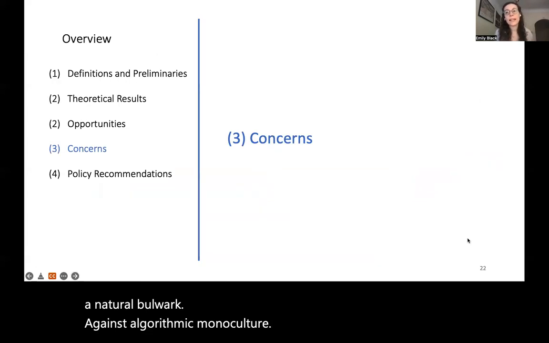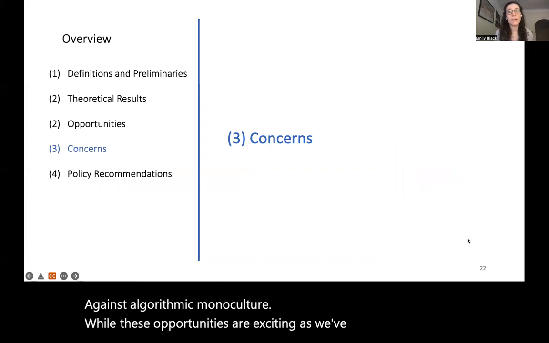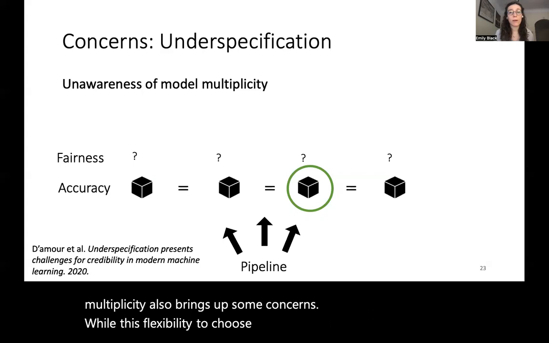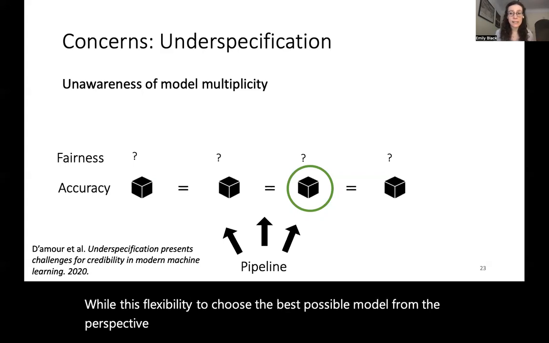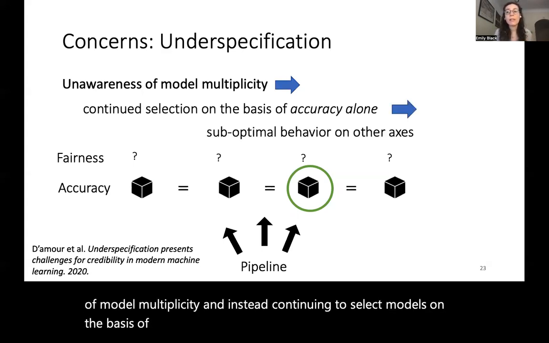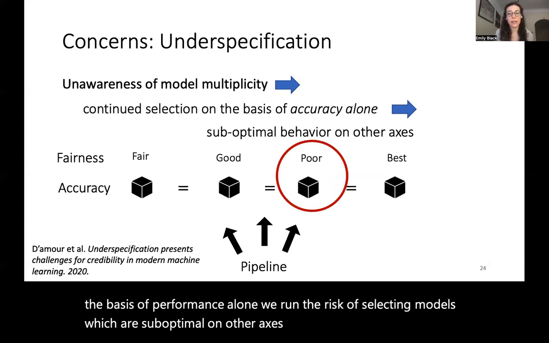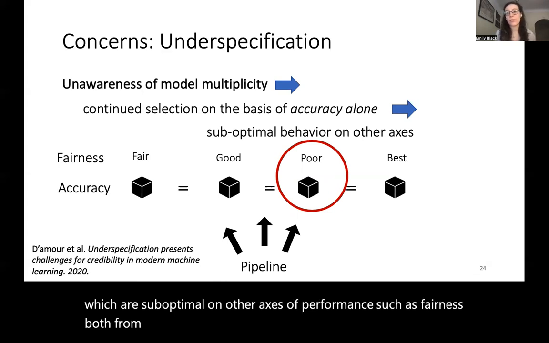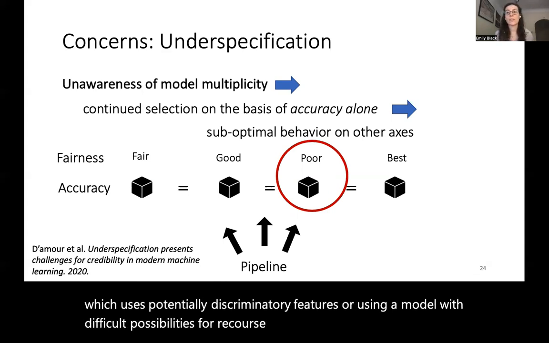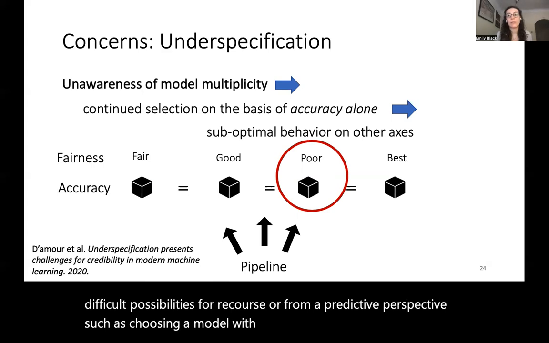Now, while these opportunities are exciting, as we've said, model multiplicity also brings up some concerns. While this flexibility to choose the best possible model from the perspective of fairness exists, without consciously taking advantage of model multiplicity and instead continuing to select models on the basis of performance alone, we run the risk of selecting models which are suboptimal on other axes of performance, such as fairness, both from a procedural perspective, such as choosing a model which uses potentially discriminatory features or using a model with difficult possibilities for recourse, or from a predictive perspective, such as choosing a model with more disparities across demographic groups.